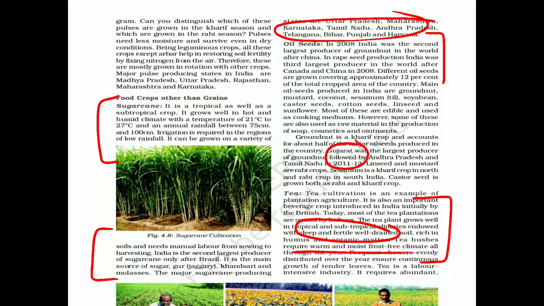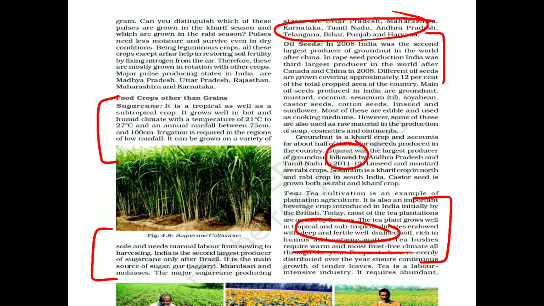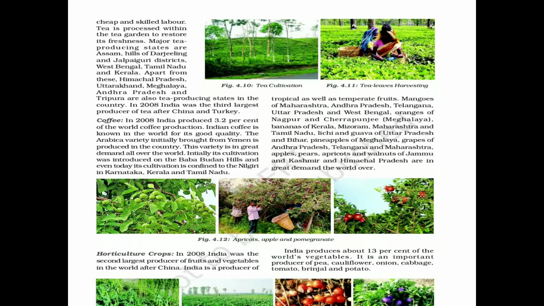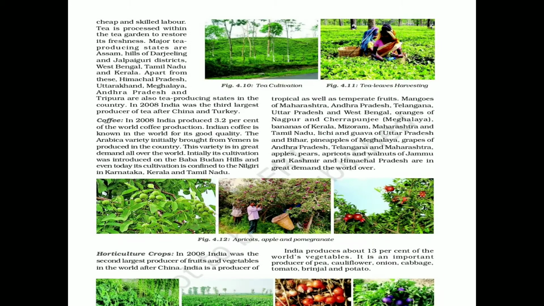This is about our tea. Tea is a labor intensive industry. It requires abundant labor, and generally what happens, we have the processing factories nearby or in the tea gardens only. Why? To preserve the freshness of the tea leaves. So this is all about our tea. And to come to the factual data, India was the largest producer in 2008 after China and Turkey.